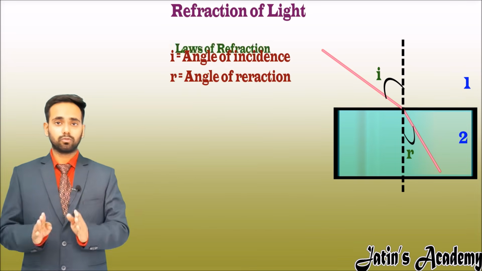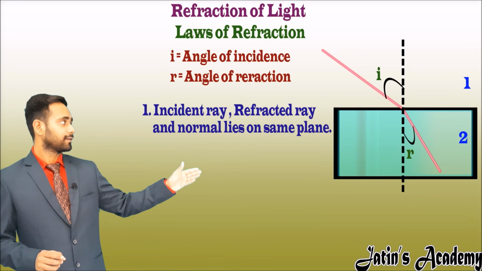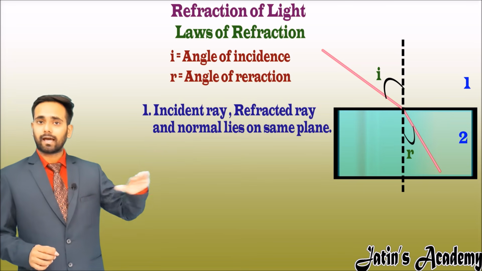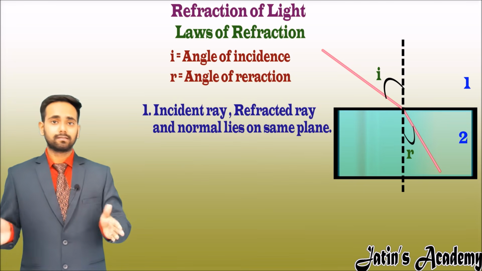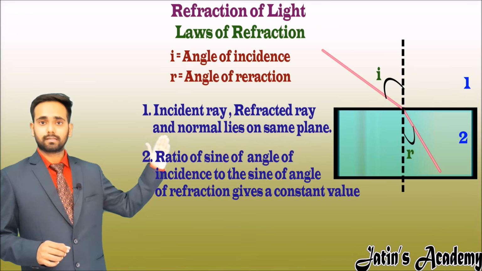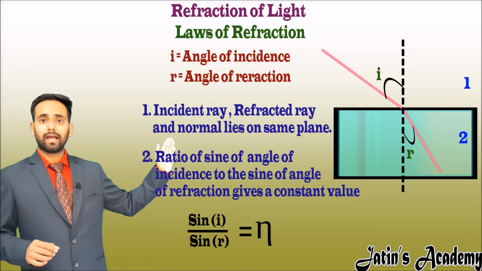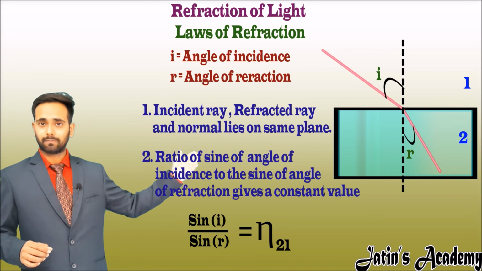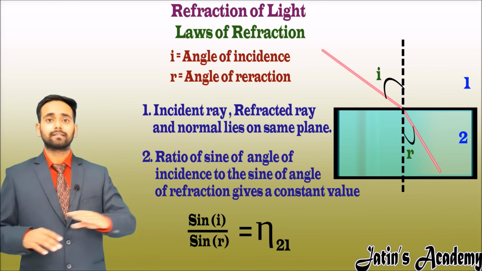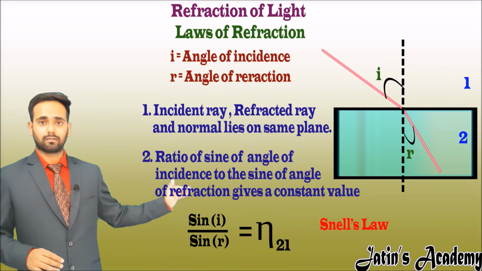Now here are two laws. The first law is that the incident ray, refracted ray and normal lie on the same plane, and the second law is that the sine of the angle of incidence to the sine of the angle of refraction gives a constant value, and this constant value is nothing but the refractive index. This second law is nothing but Snell's law.